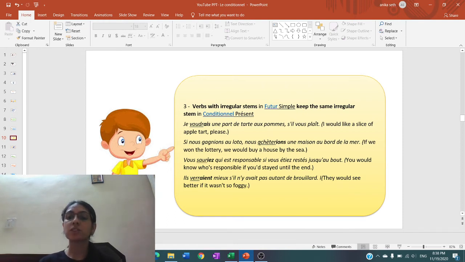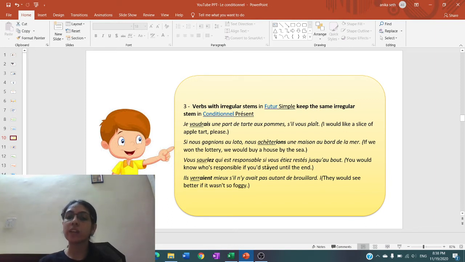This is verb achèter with the accent on E. Same accent is maintained here also because we are taking the same stem as it is in the future simple. So verb achèter with the accent plus the ending IONS. Nous achèterions une maison au bord de la mer. If we won the lottery, we would buy a house by the sea.